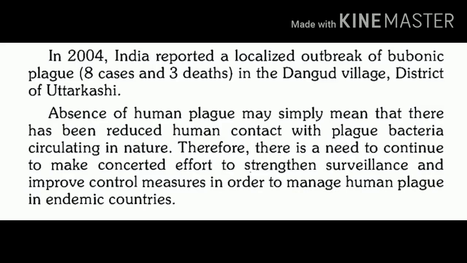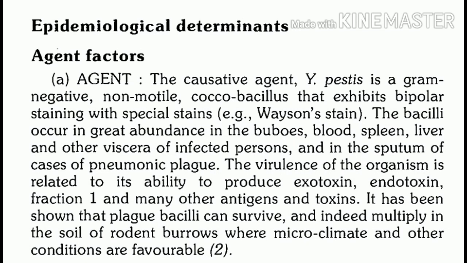What about India? In India, in 2004, an outbreak of bubonic plague was reported in Uttarkashi district, and during this outbreak a total of 8 cases of bubonic plague and 3 deaths were reported. Let's see the epidemiological determinants of plague.